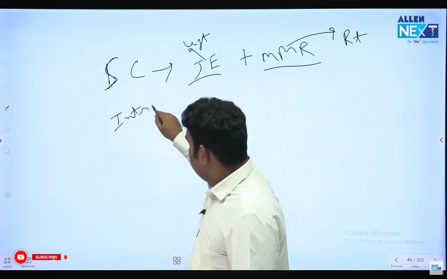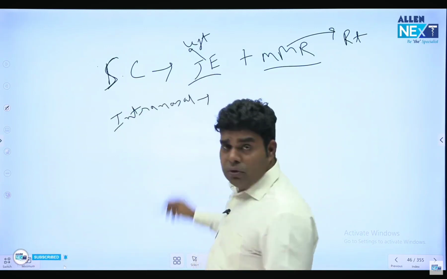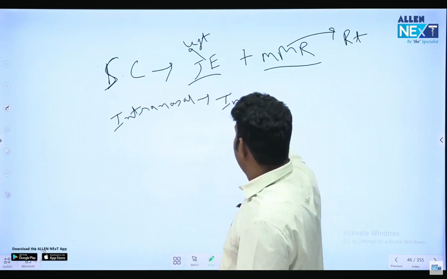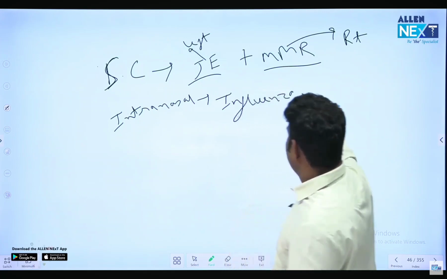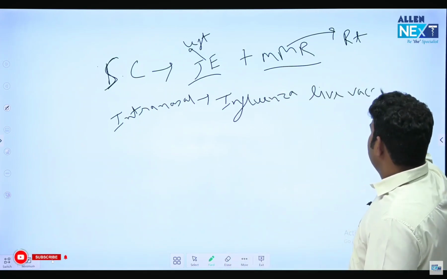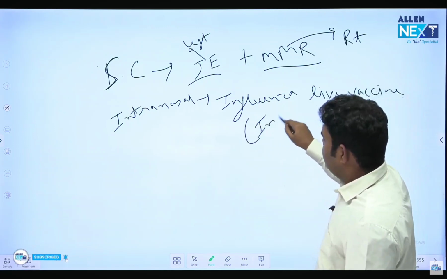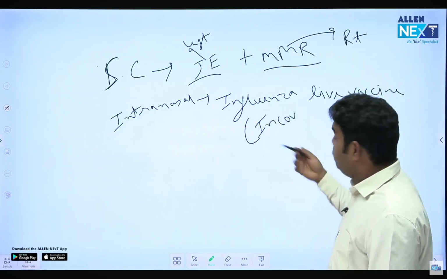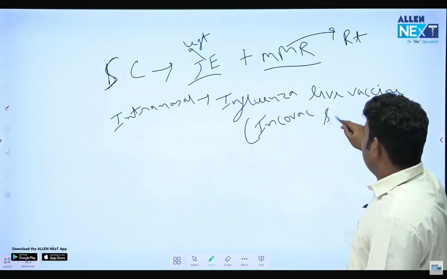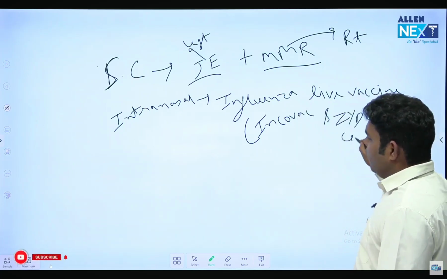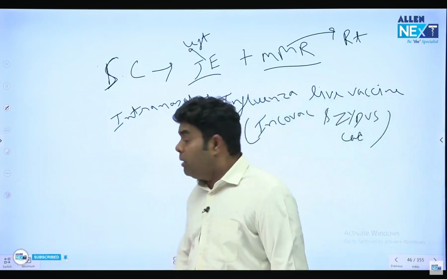Then intranasal they can ask. Intranasal drop is the only one vaccine given intranasal, that is influenza. Influenza live vaccine is given intranasal. Along with that, the Government of India has recently, in place of Covaxin, used Incovac. And then there is the Zydus Cadila DNA vaccine. These COVID vaccines can also be given by nasal drop.